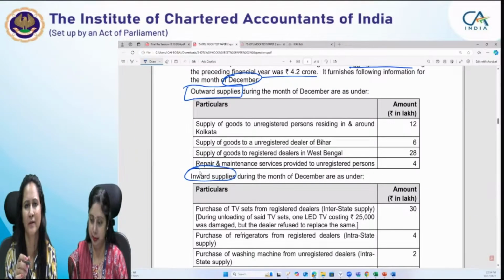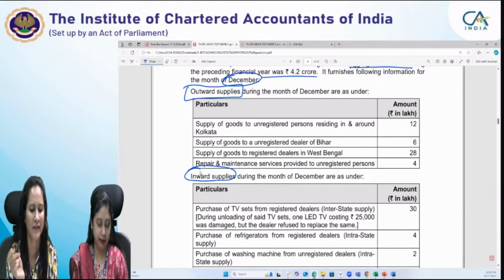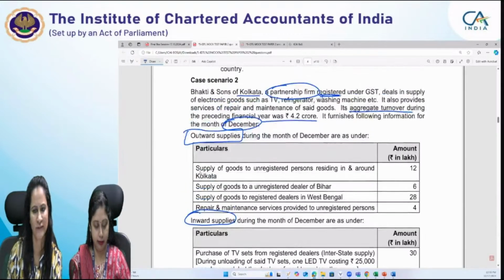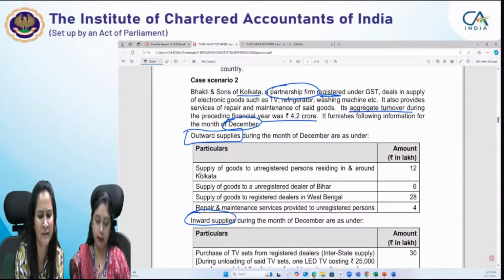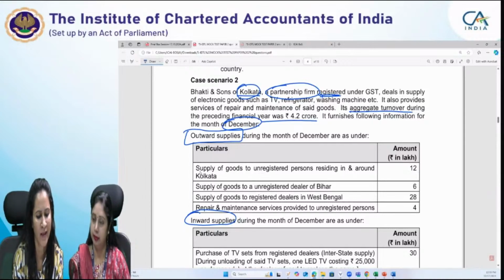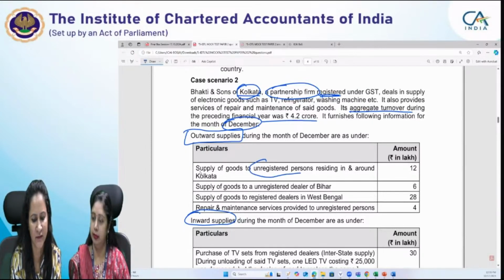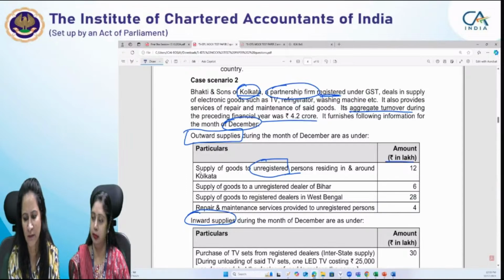The first table provides you the details of outward supplies during the month of December. Supply of goods to unregistered persons residing in and around Kolkata. Bhakti and Sons also belongs to Kolkata, and this is supply of goods to unregistered persons. The amount is given in lakhs.